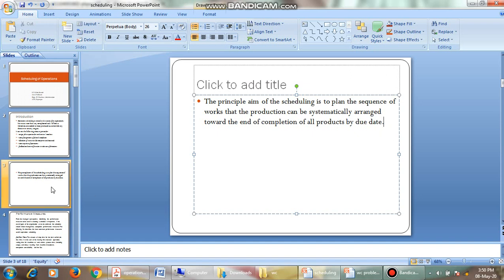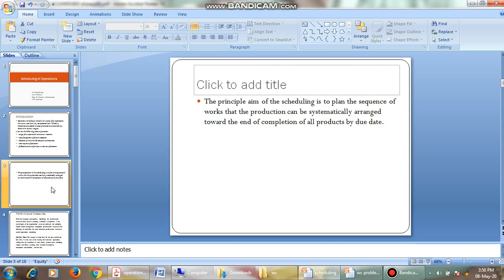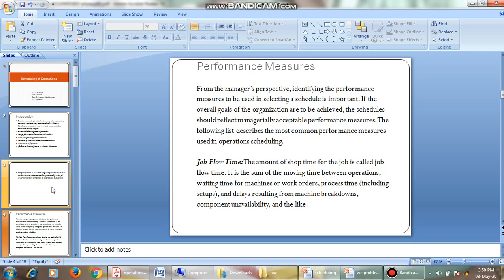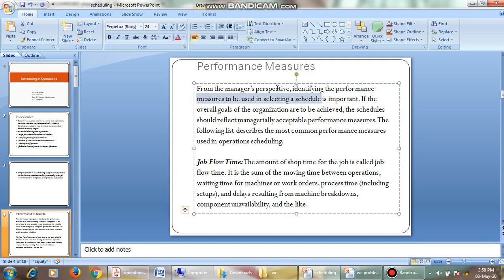Okay, right. Next coming to performance measures. How do we measure our performance? See, let us see here. From the manager's perspective, identifying the performance measure to be used in selecting a schedule is important. That is, if you want to know a manager's performance, this manager's performance is known through his planning, his scheduling of operations.